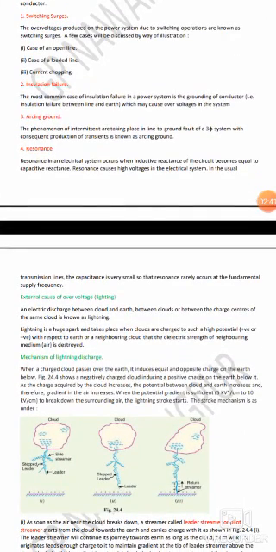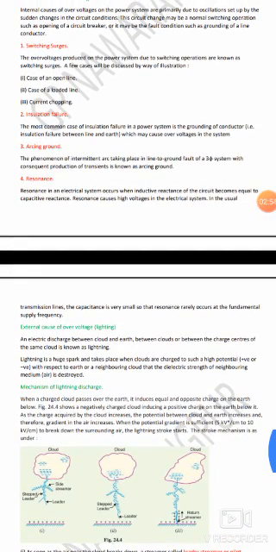Now external causes. What are the external causes? External causes are like lightning. It is the only external cause of over voltage. What is lightning? An electric discharge between the cloud and earth, between the clouds, or between the charge centers of the same cloud is known as lightning.